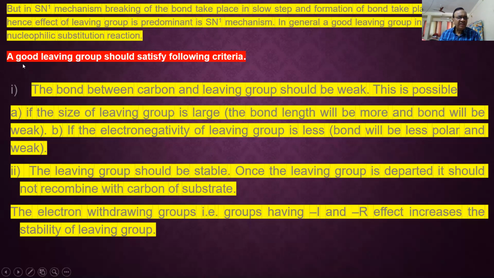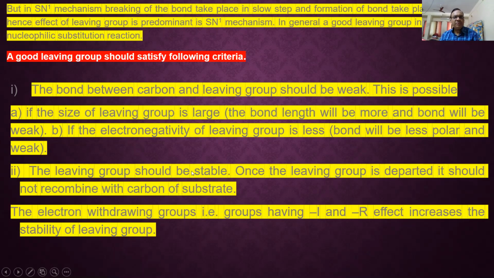Now what is the criteria to have a good leaving group? The bond between carbon and the leaving group should be weak so that it can be broken easily. If the size of the leaving group is large, then the bond length will be more and the bond will be weak and can be broken easily. If the electronegativity of the leaving group is less, then the bond is less polar and weak, because more polar means a stronger bond.